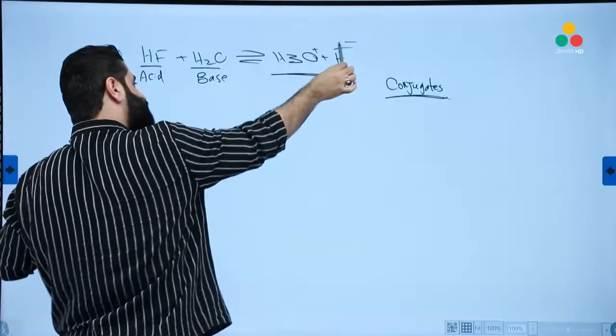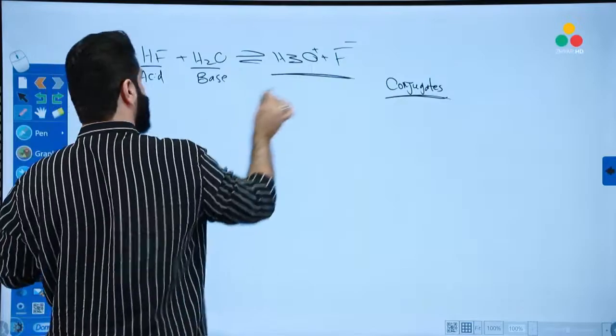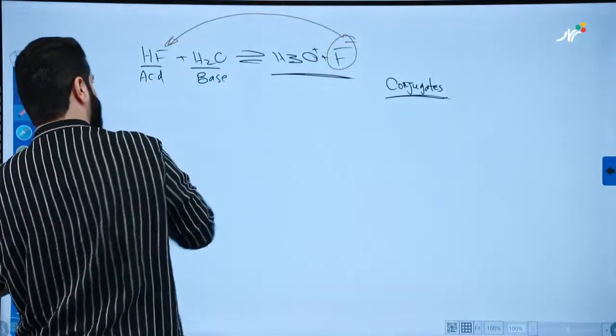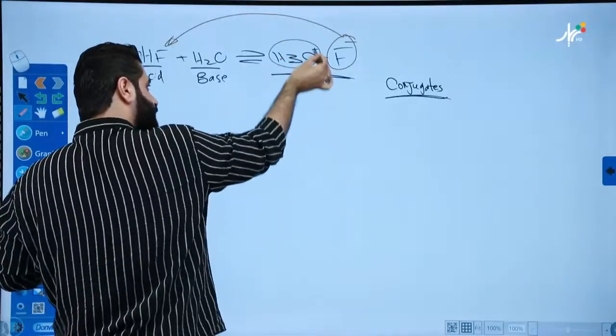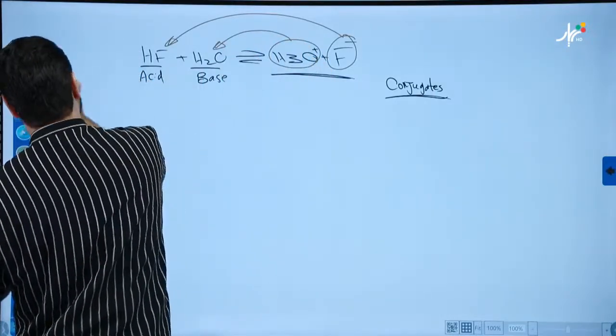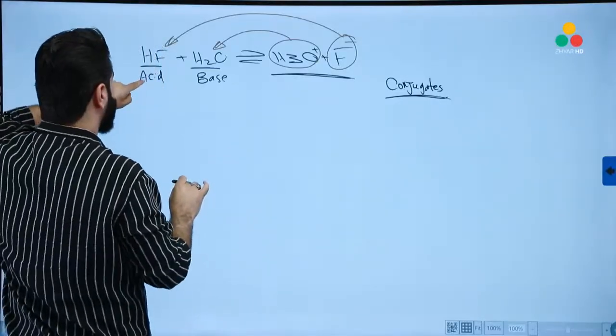Look at this. Where do we get F-? F- has been produced from HF. And H3O+ has been produced from the water molecule. Stay with me, my dear. Stay focused. HF is acid, okay?